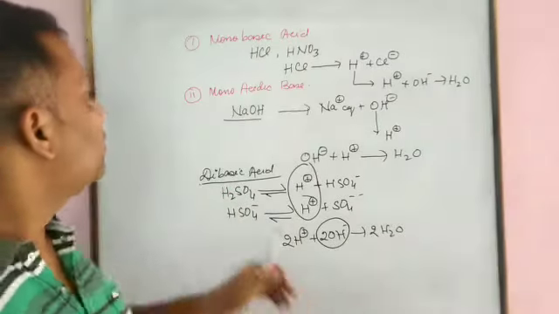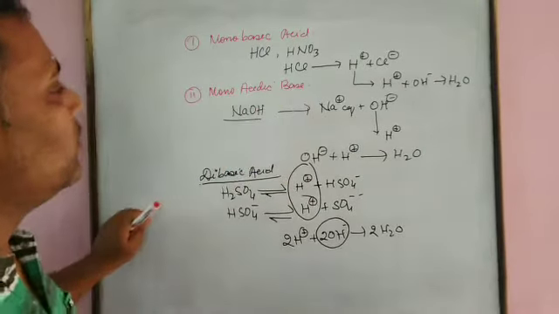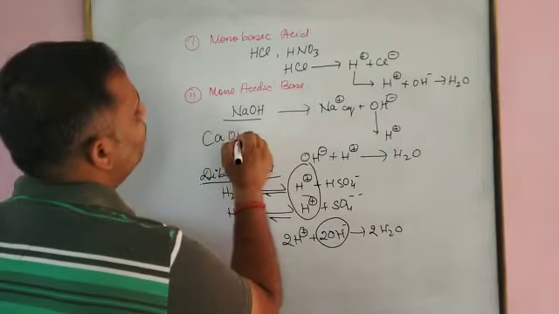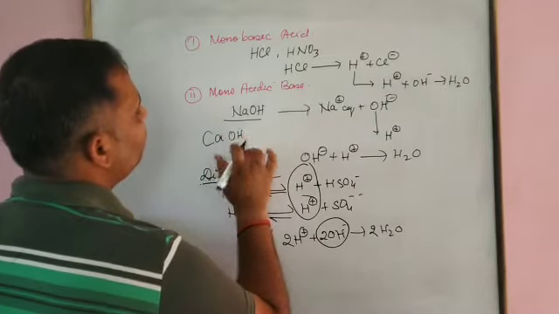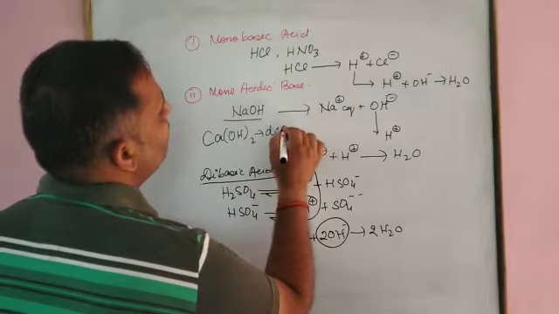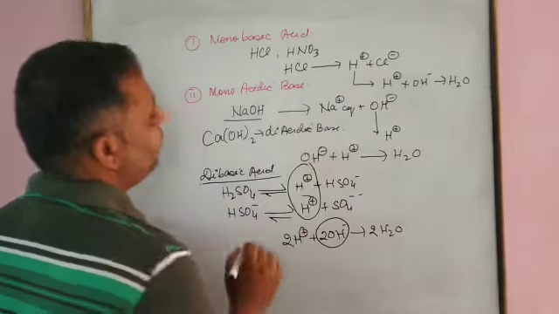The same as the diacidic base. Diacidic base means if we are talking about calcium hydroxide, Ca(OH)2, it is diacidic base. Why?